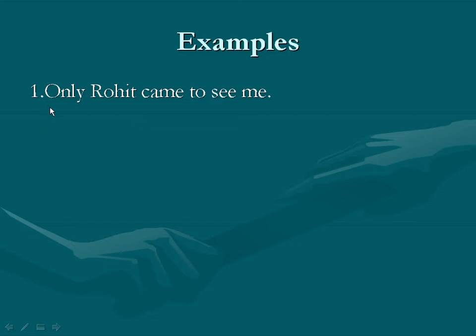We should not change its meaning. Without changing, we should make it negative sentence: None but Rohit came to see me.